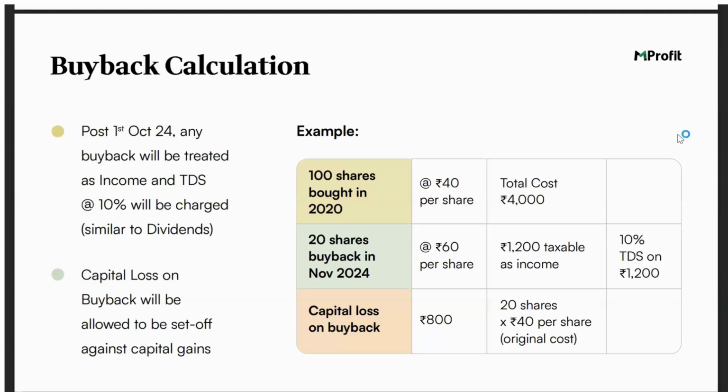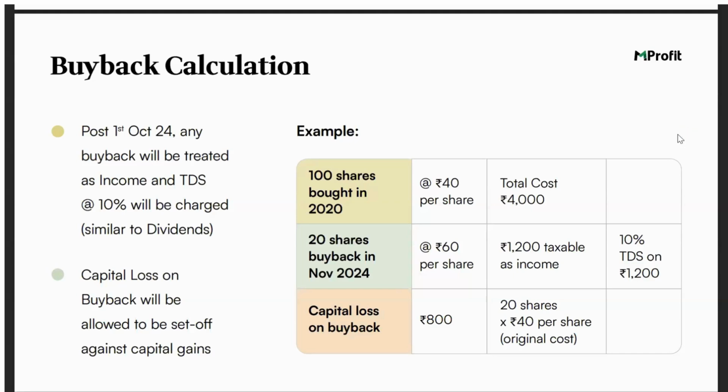The second provision is the capital loss on buyback, which means that the original cost of shares for the buyback shares will be provided to you as a capital loss, which you can set off against capital gains. So, in the same example, 100 shares were bought at 40 rupees, out of which 20 were bought back, right? So for those 20 shares, if you multiply 20 into 40, the original cost of purchase, you get an amount of 800 rupees, which is the capital loss on buyback. So this capital loss can be set off against any kind of capital gains that you have. Right? So the normal set of provisions will be applicable in this case.